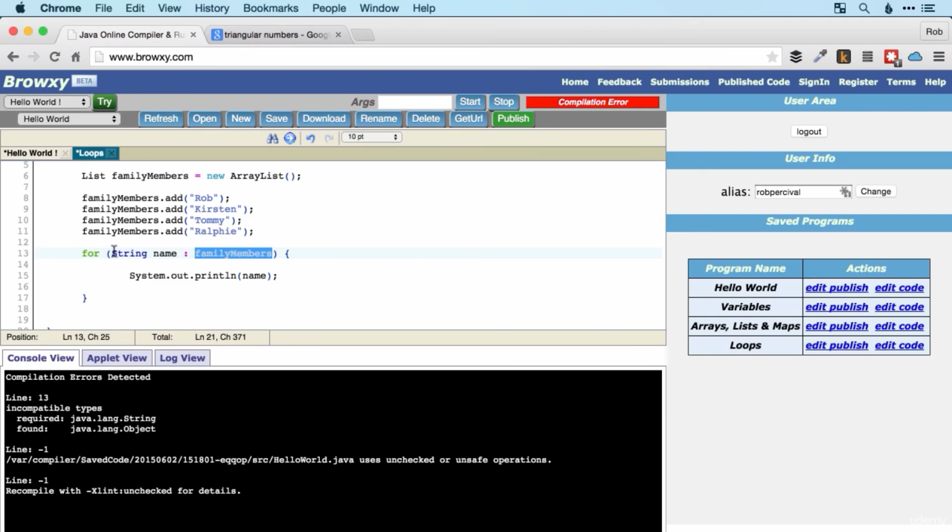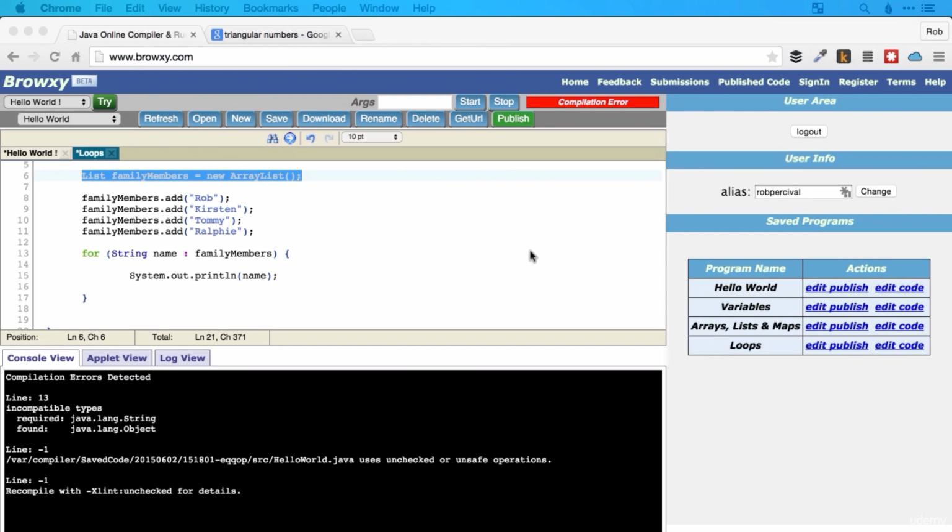So we needed a string here when we created our name, but the actual variable type that we found is an object, which is slightly strange because these are all strings. You would have thought that would all be fine, but it's not. And that's because when we created our list, we didn't define what type of variable was going to be stored in our list. And that means that we end up with an object, which is a kind of generic type of variable, which doesn't allow us to create a string from it.